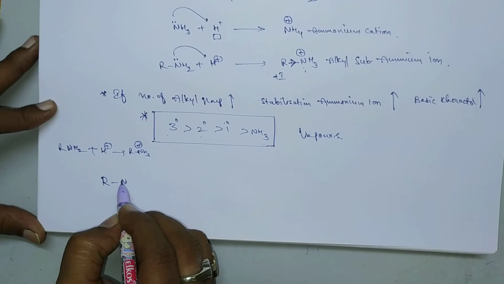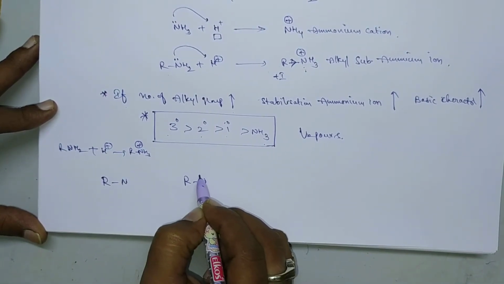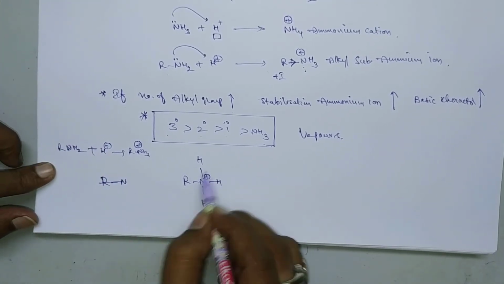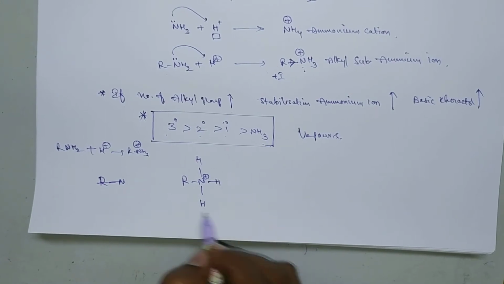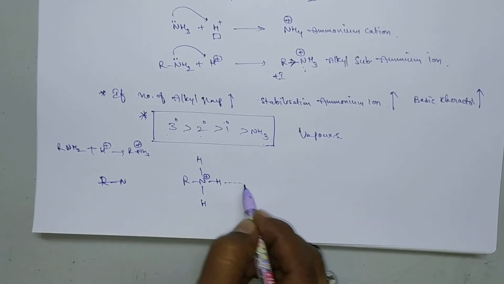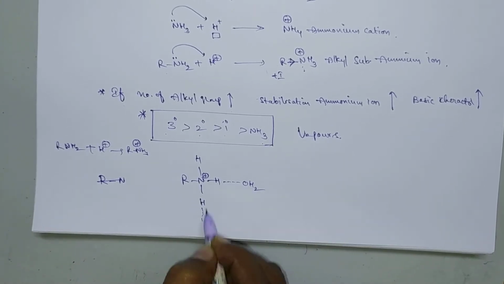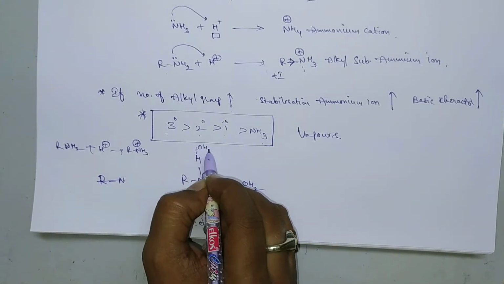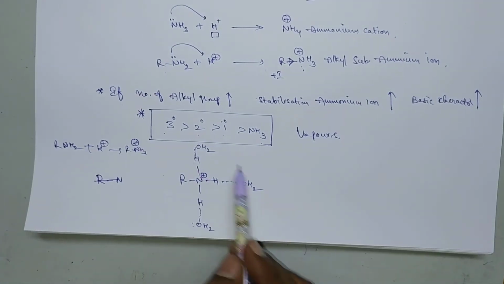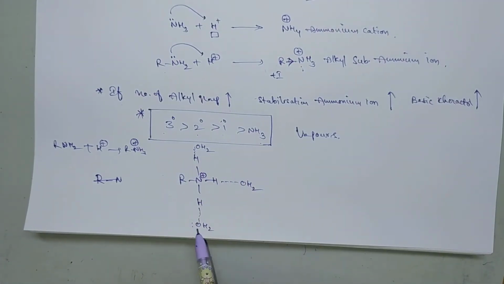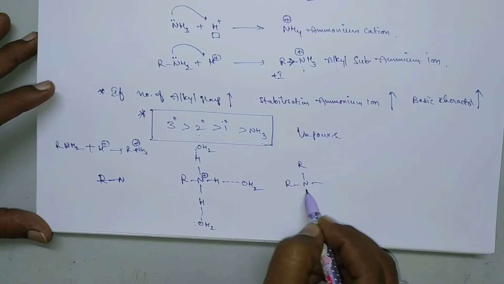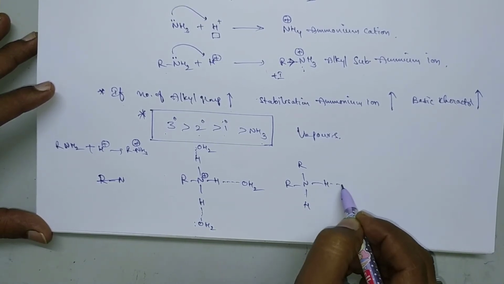RNH3 plus is the cation obtained from the primary amine. If you take this in aqueous solution, it will be hydrated, that means solvated, by water molecules like this. These hydrogens will form bonds with water molecules, so here 3 hydrogens are solvated. Next, in case of secondary amines, there exist only 2 hydrogens, and these 2 hydrogens get solvated like this.